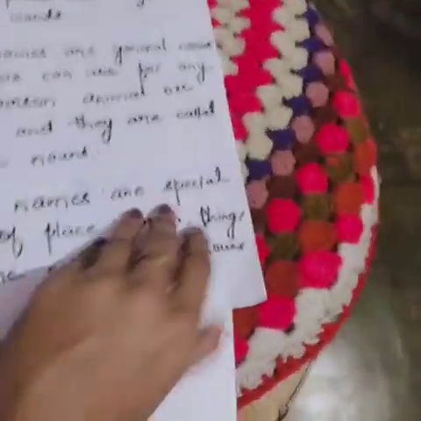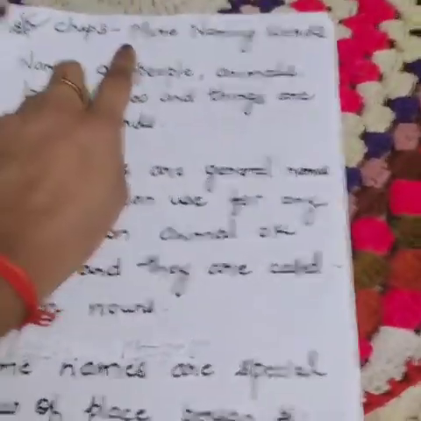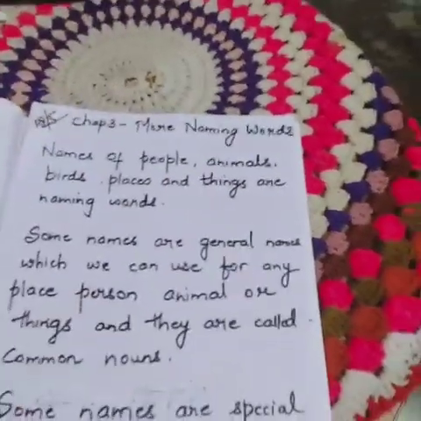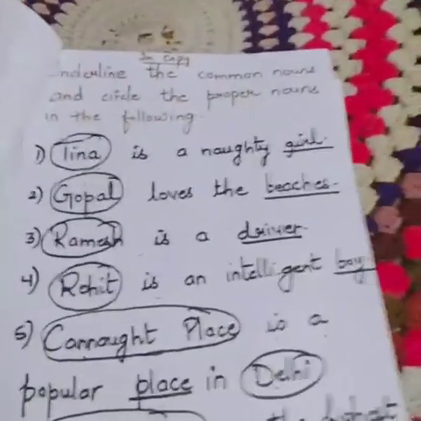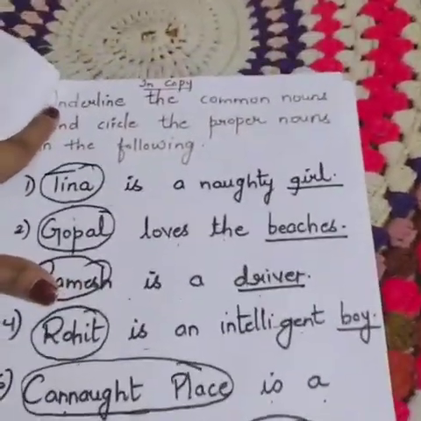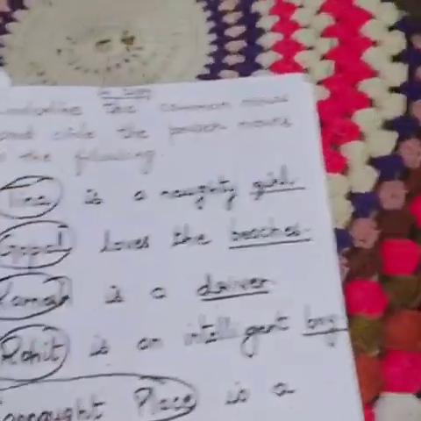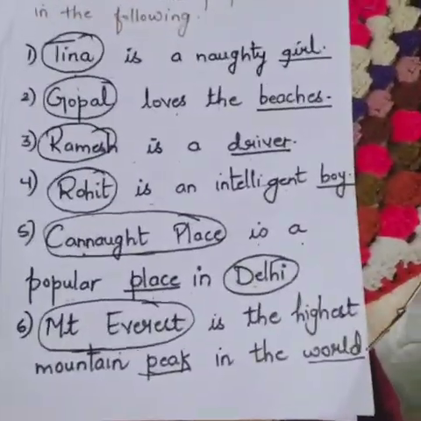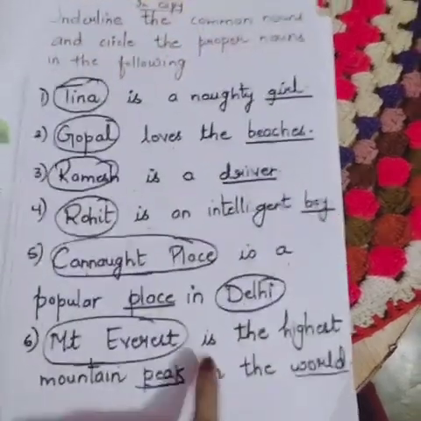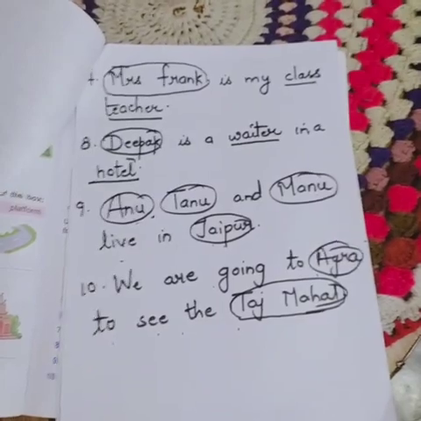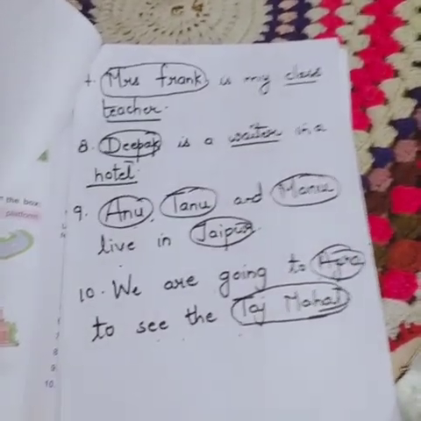See, I am showing it to you again. Chapter 3, you will write the name of the chapter here. Just write the name, More Naming Words. You will not write all these things. Straight away you will copy the exercise in your copy. The exercise starts from here. I have already mentioned it in the copy. Only this exercise you will write in your copy: the 6th and this 7, 8, 9, 10. You will copy this exercise in your fair copy.